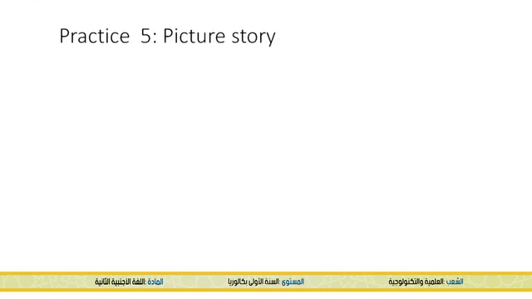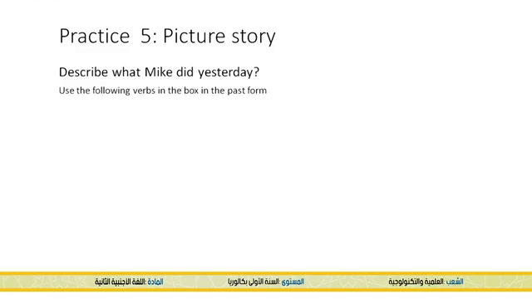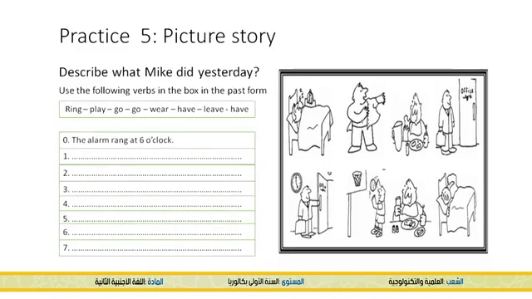Now, practice 5 picture story. We have to describe what Mike did yesterday. So you have a picture and you have certain verbs that you need to use to describe what Mike did yesterday. We use the following verbs in the box in the past form. So we have rain, play, go 2 times, and we have wear, have, leave, and have.